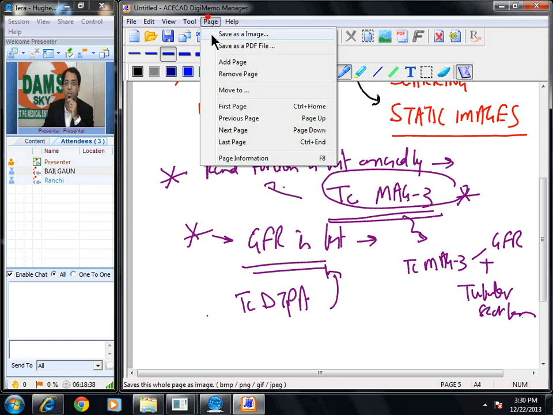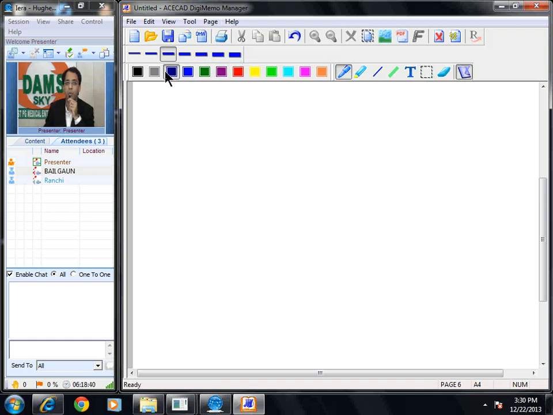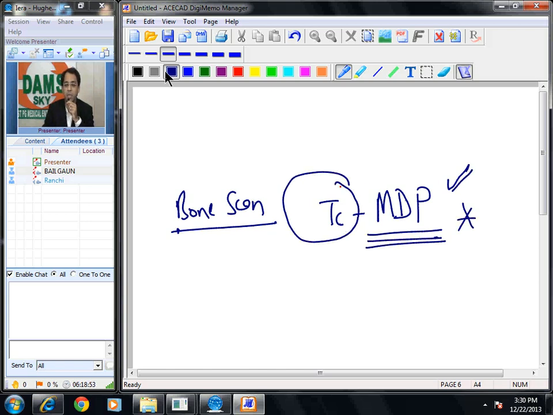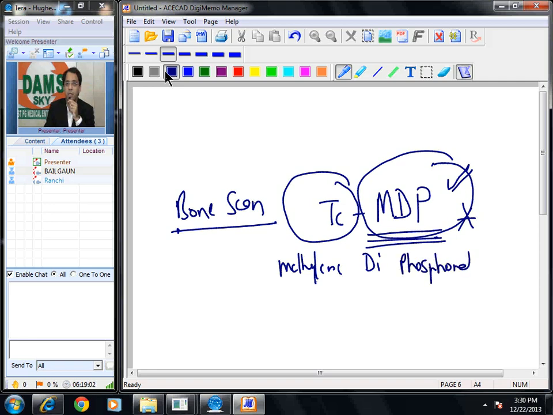Okay, let us add a few more questions now. What do we use for bone? Which isotope do we use for bone scan? Technetium MDP. Bone scan is done by technetium MDP. So please see, this is the radioactive substance, this is the carrier. MDP stands for methylene diphosphonate. Bone scan is used for which disease?